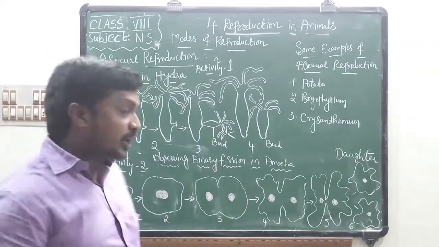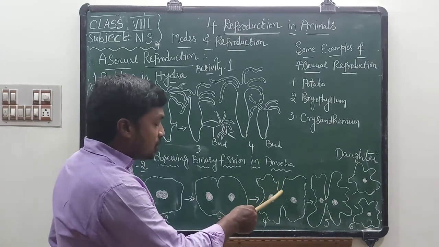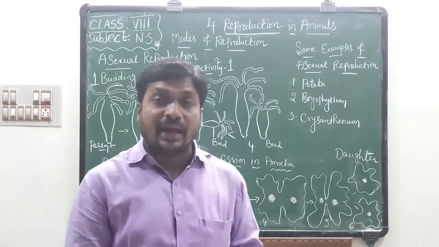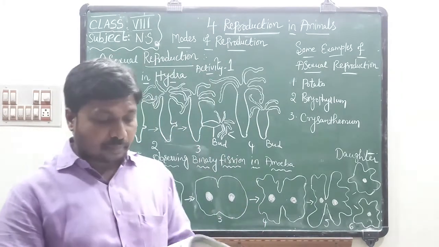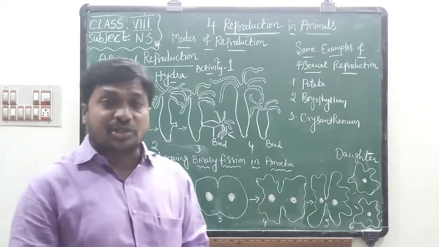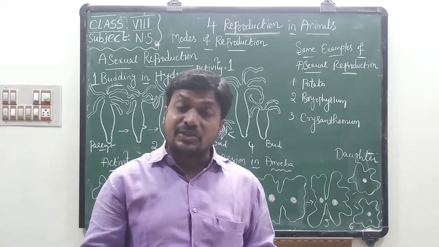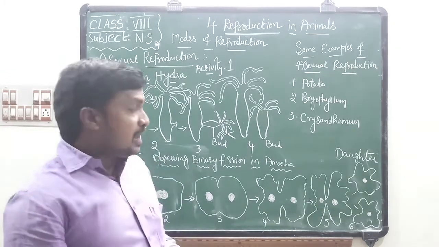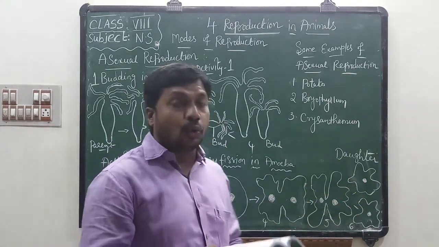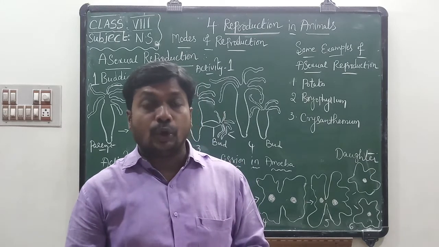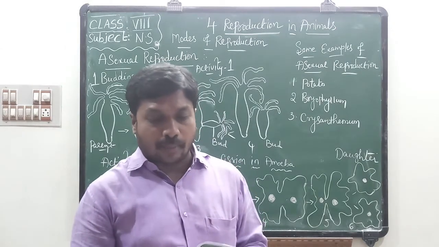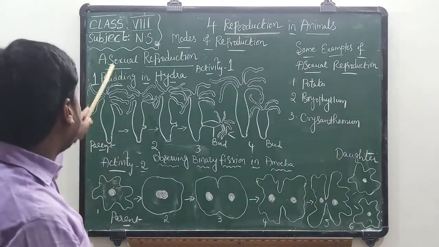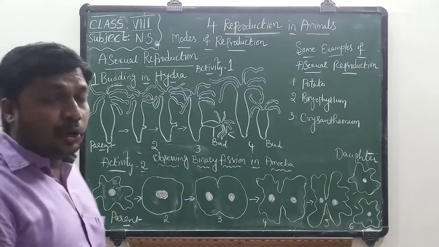In the fourth diagram, we can find a constriction also formed in the body of the amoeba. In the fifth diagram, the constriction deepens into the body of the amoeba. In the sixth diagram, we can find two daughter amoeba will be formed. This is about binary fission in amoeba. So binary fission is a type of asexual reproduction like budding. Do you know, children?